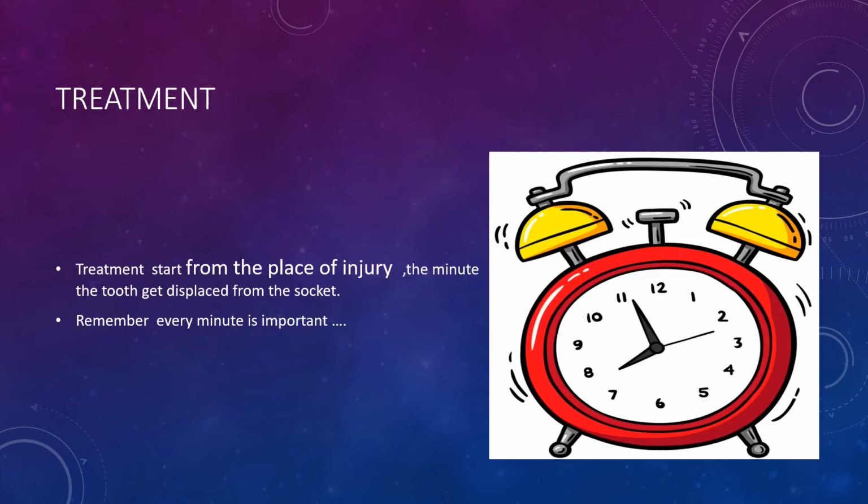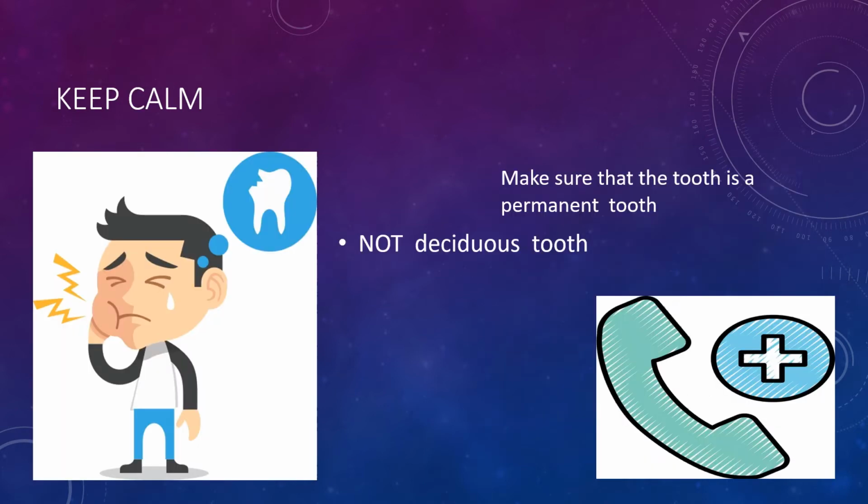Now let's talk about the treatment. Treatment starts from the place of injury, the minute the tooth gets displaced from the socket. Remember, every minute is very important for the good prognosis of reimplantation. Now the first step is to keep calm. You have to make the patient calm and give a call to a doctor. Not only will the doctor guide you about the steps you should carry out at the place of injury, but the doctor will also be well prepared before the patient reaches the clinic. Remember, saving time is very important for a good prognosis.